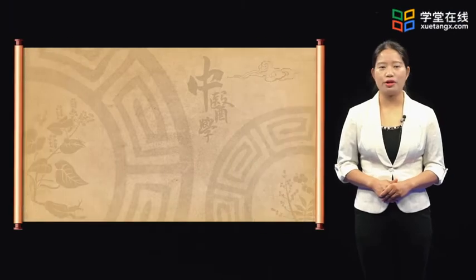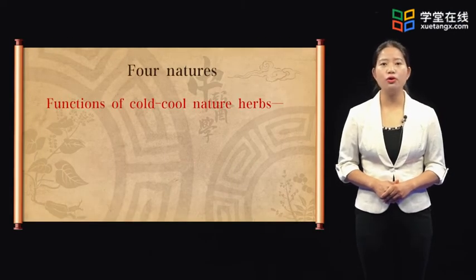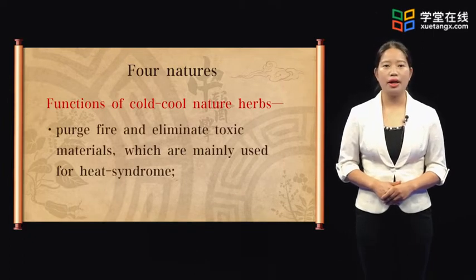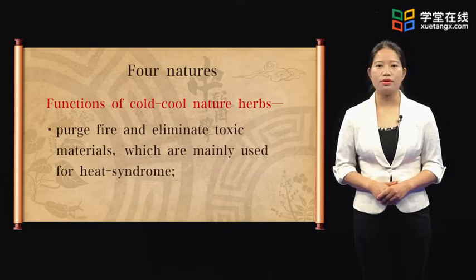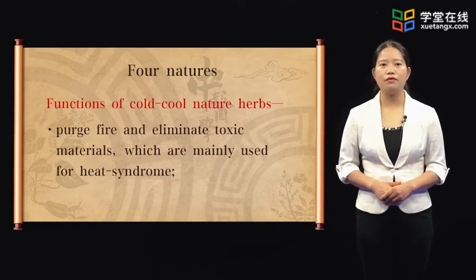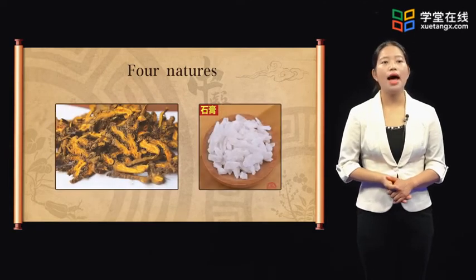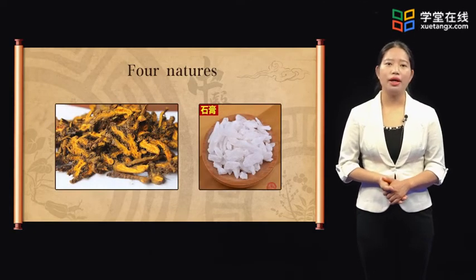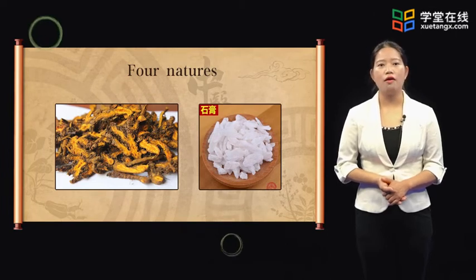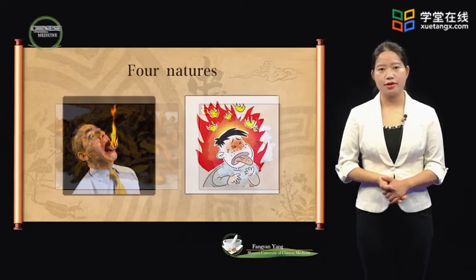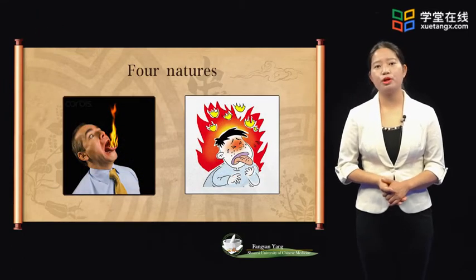Chinese medicinal herbs with cold and cool nature can clear away heat, purge fire, and eliminate toxic materials, which are mainly used for heat syndrome. For example, 黄连 and 石膏 can eliminate the manifestation of heat syndromes, such as high fever, thirst, and profuse perspiration.